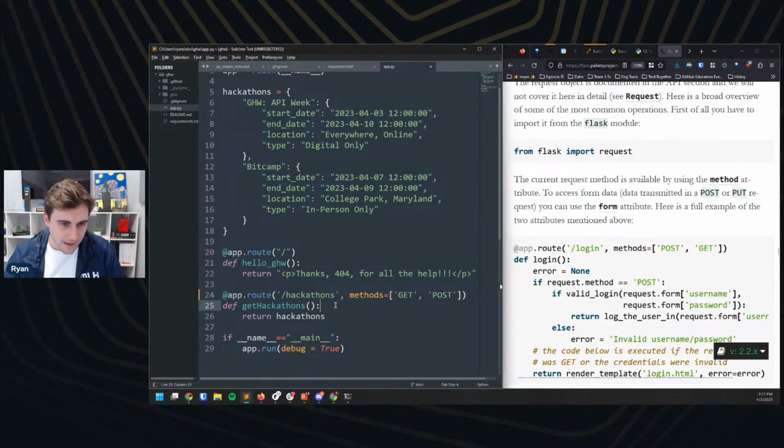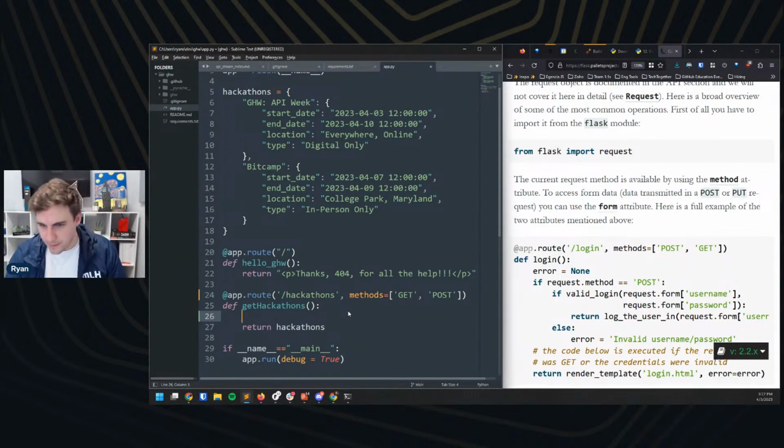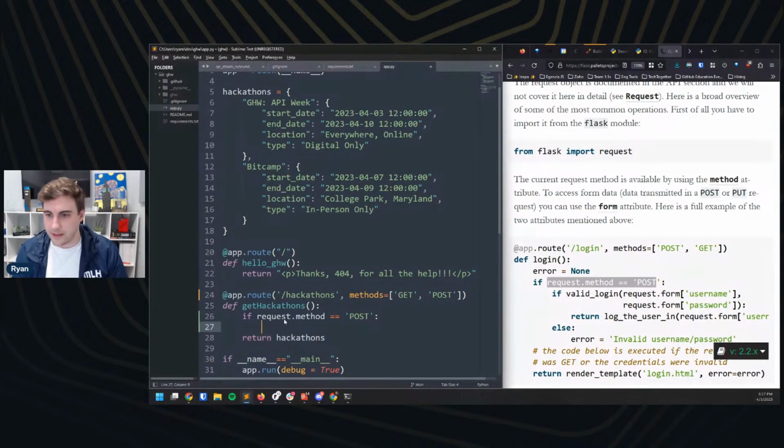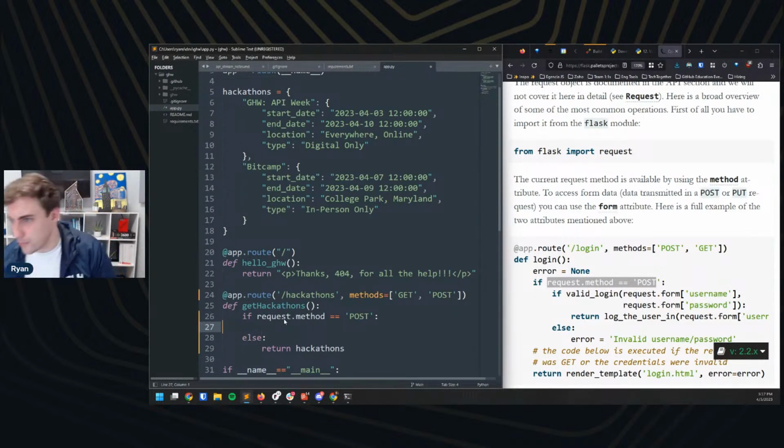I'm going to copy some of this code I'm seeing here. So I'm going to do if request.method equals POST. Ooh, didn't spell POST correctly. Then we're going to do something, and then we'll do an else. Then we'll return hackathons. We'll assume that it's a GET request if we don't have a POST request.